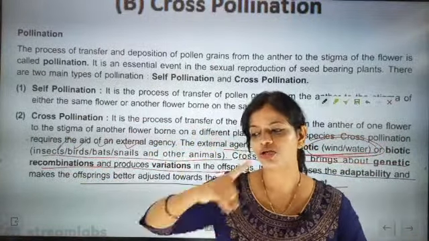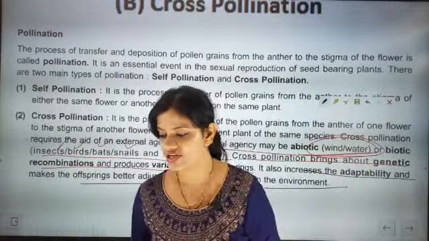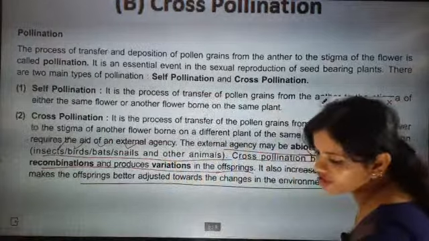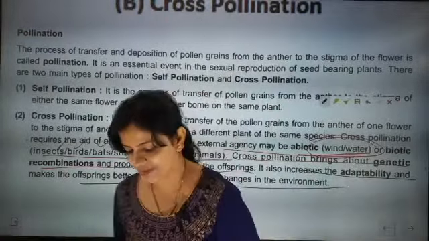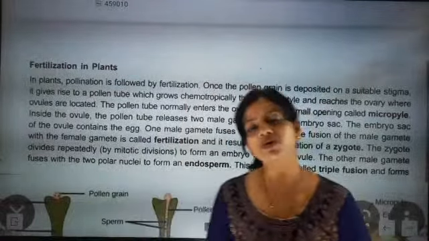So why is cross pollination better than self pollination? Why is cross pollination better than self pollination? Variation will be there, ma'am. Absolutely, Manpreet. So variation is one factor. Again and again I am putting emphasis today on variation.